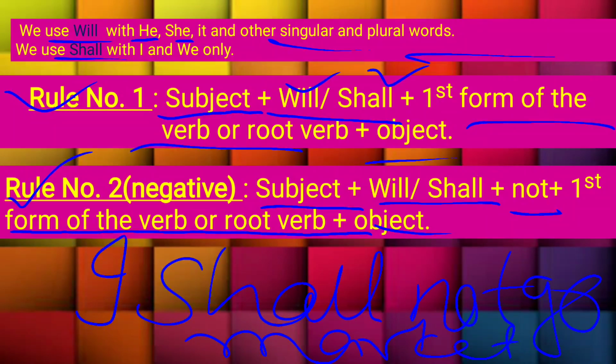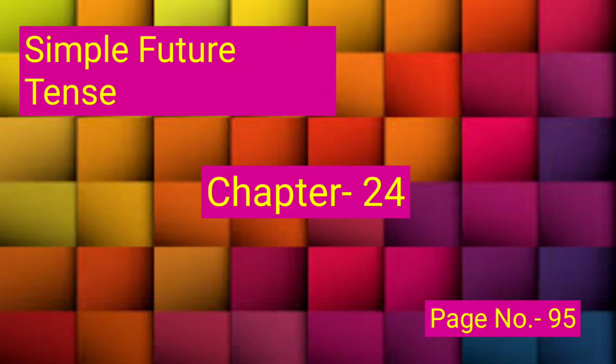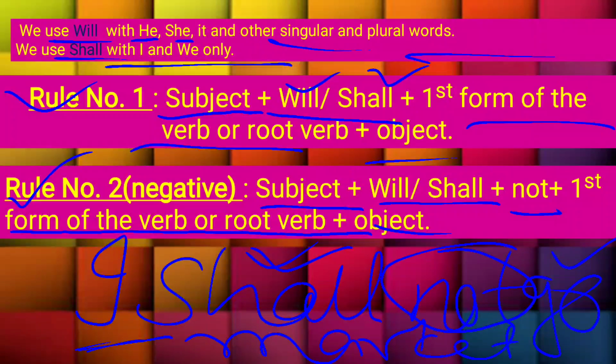All right. So here you can see I had used shall with I, because it is already mentioned that with I we will use shall. So I shall, then we will write not between the helping verb and main verb. Then we will use not, and then go, and then object. All right. Is it clear to everyone?